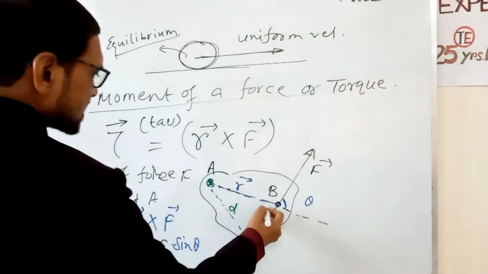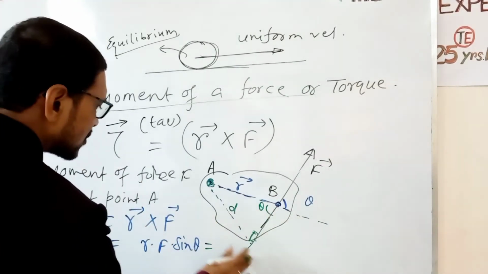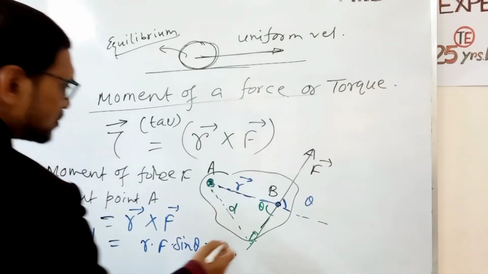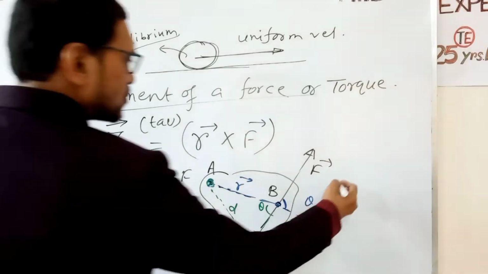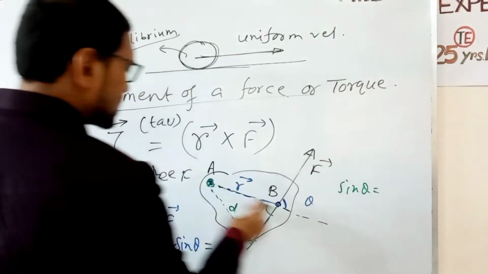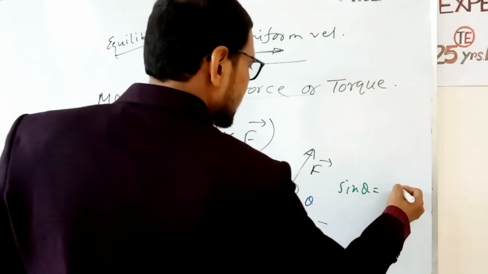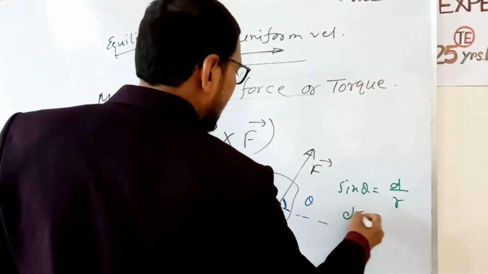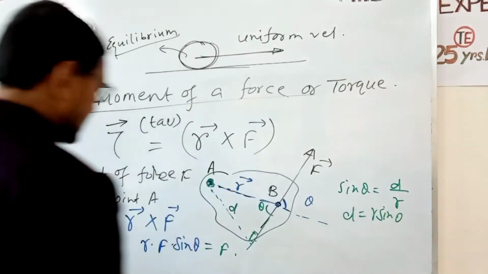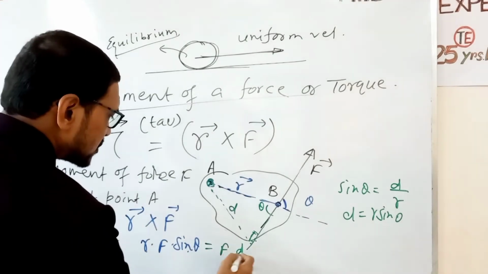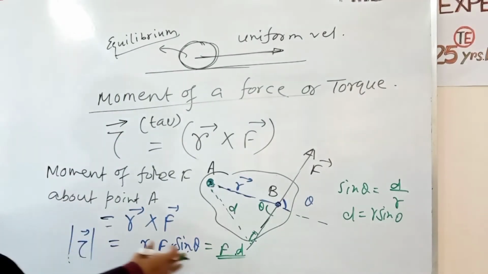If this angle is theta, then sin theta equals d by r, so d equals r sin theta, that is, F into r sin theta. If we put d, the torque equals force